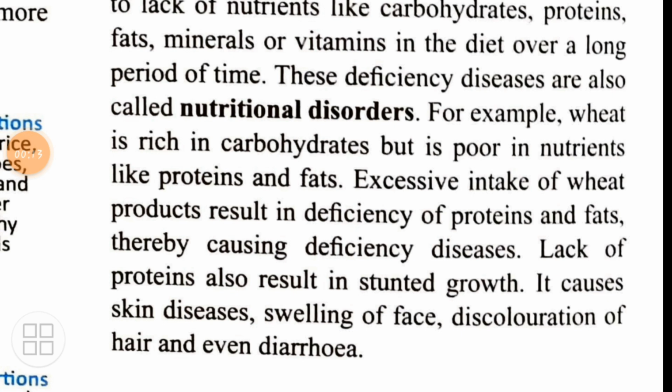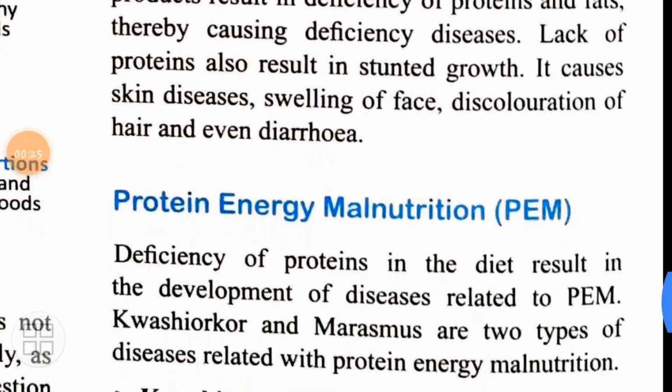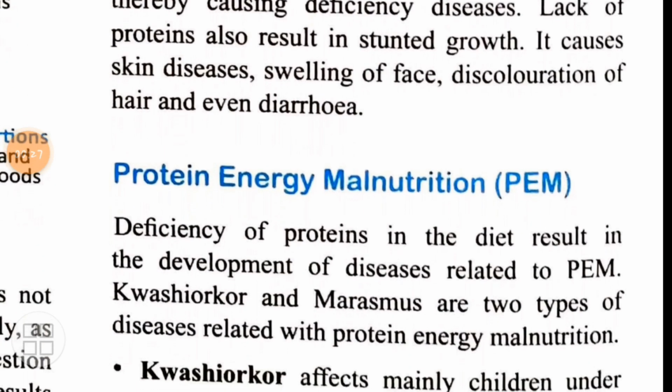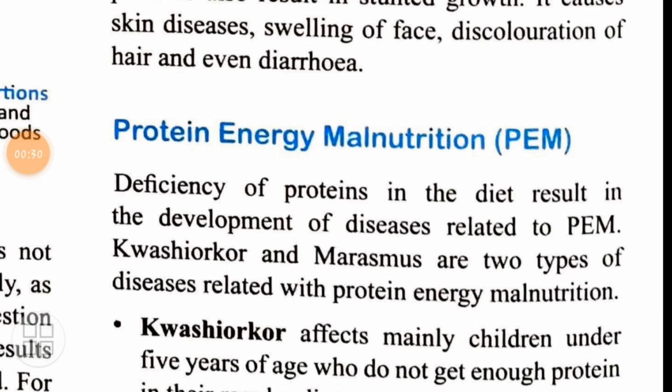It causes skin diseases, swelling of face, discoloration of hair and even diarrhea. This is protein energy malnutrition. What is this? PEM. Deficiency of protein in the diet results in the development of diseases related to PEM. Now, two diseases are discussed in your book and there is one more which is discussed. We will be doing them in detail. Kwashiorkor and marasmus are two types of diseases which result due to deficiency of protein.